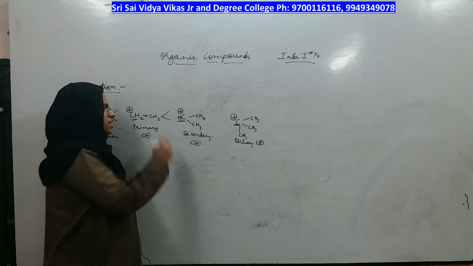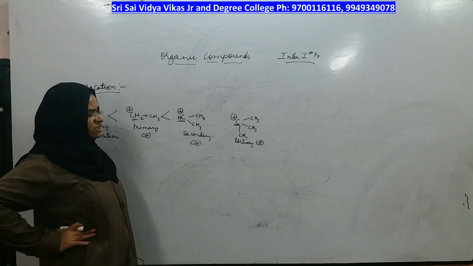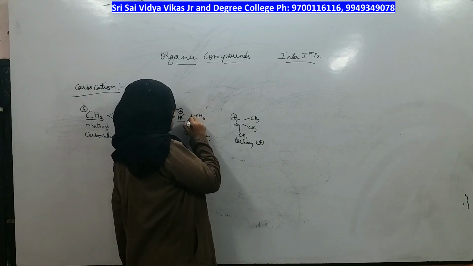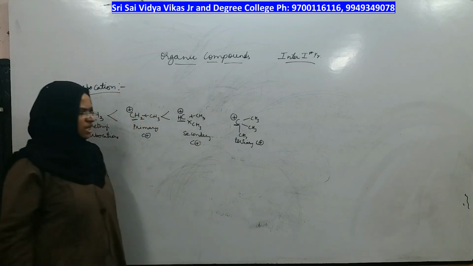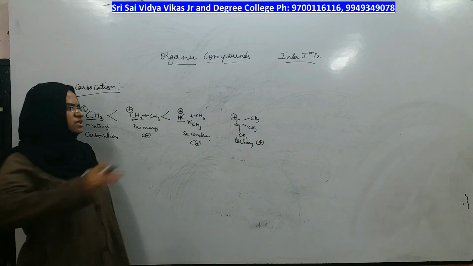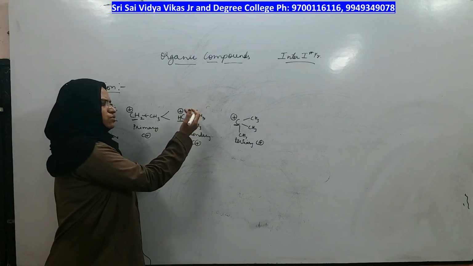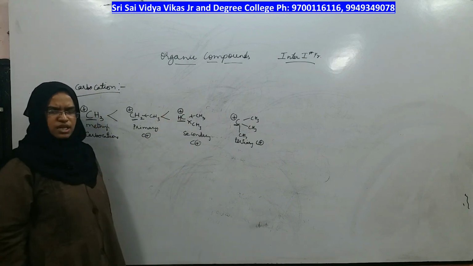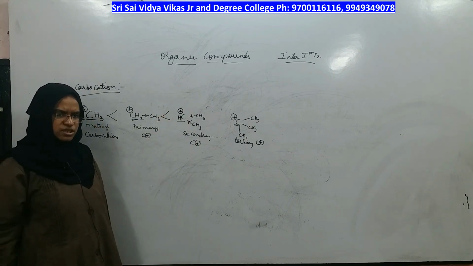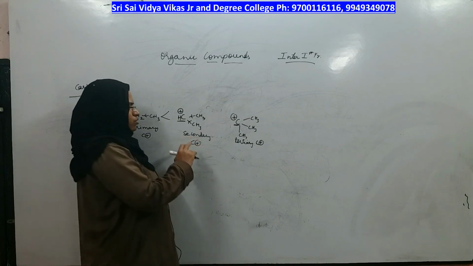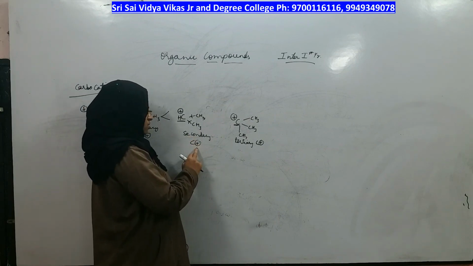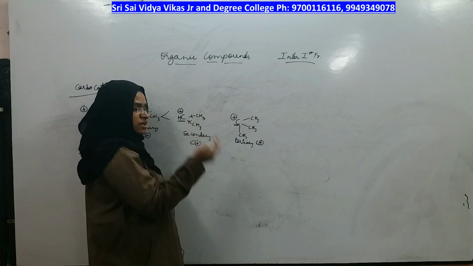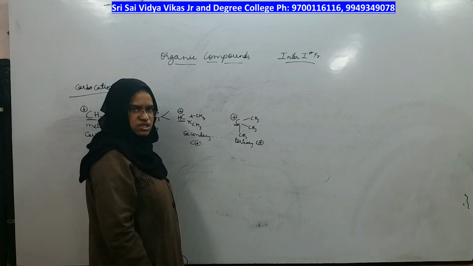Then comes the secondary carbocation, in which there are 2 carbons. This carbon is pushing electrons to remove electron deficiency, and this carbon is also pushing electrons. So secondary carbocation is more stable than primary because 2 carbons are helping to remove the electron deficiency.